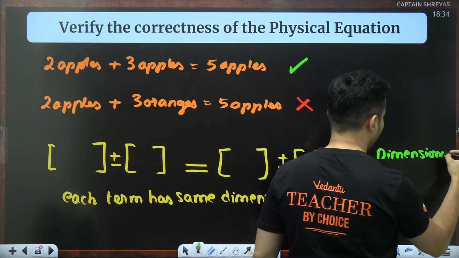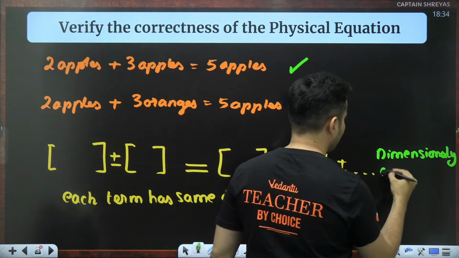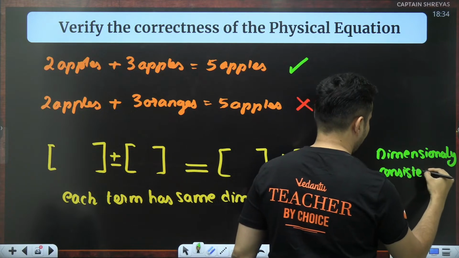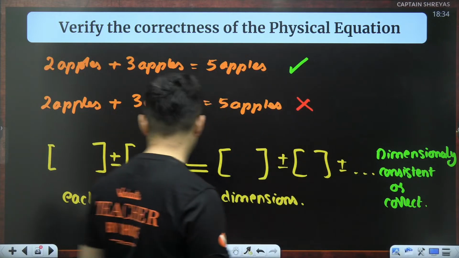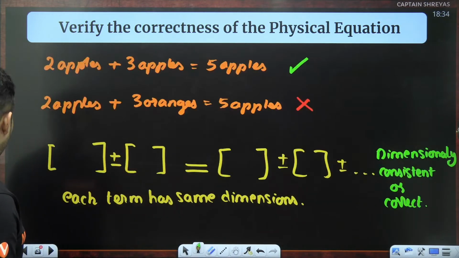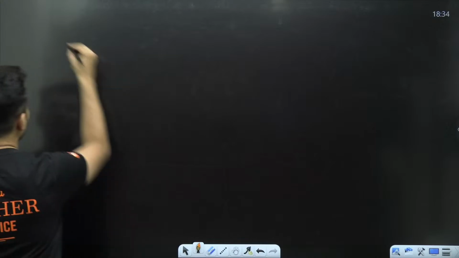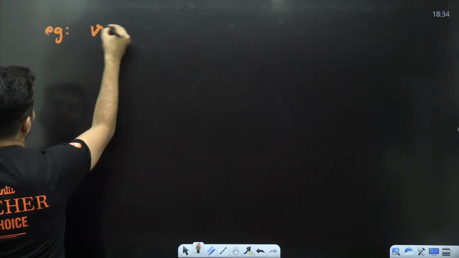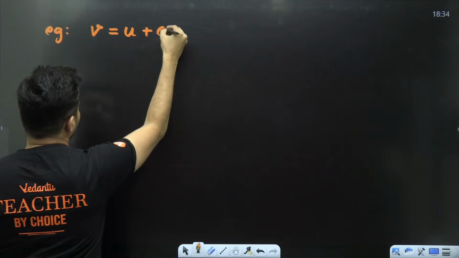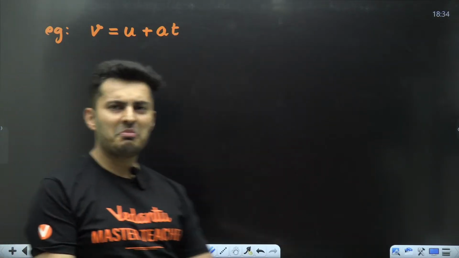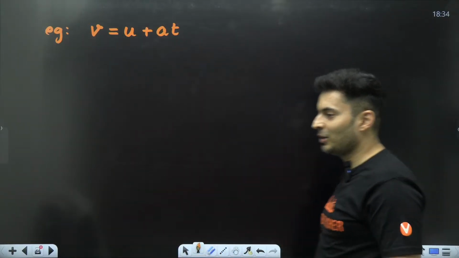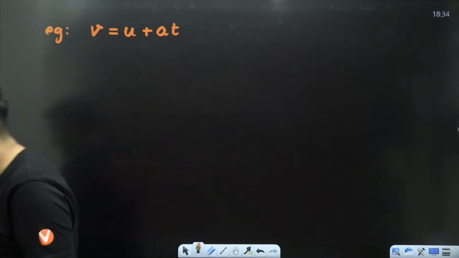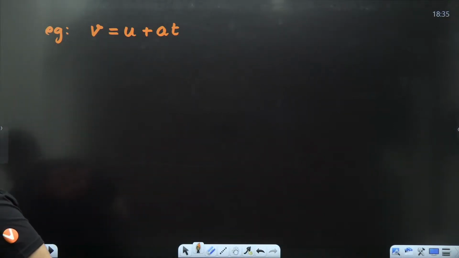or basically correct. Let me give you an example for this. Say, if I tell you V is equal to U plus A into T. Some equation, maybe you do not know this. Let's pretend as if we do not know anything about this equation at all.